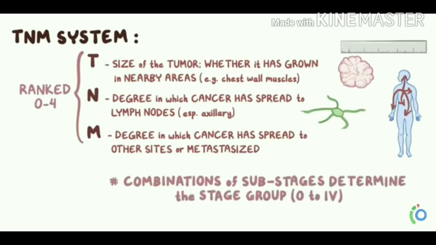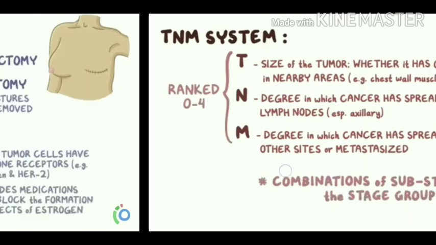M indicates the degree to which cancer has spread to other sites, or metastasized. Each of these categories is ranked from 0 to 4, where the fourth one is most severe. The combinations of substages determine the stage groups.